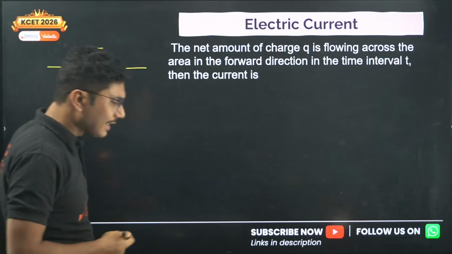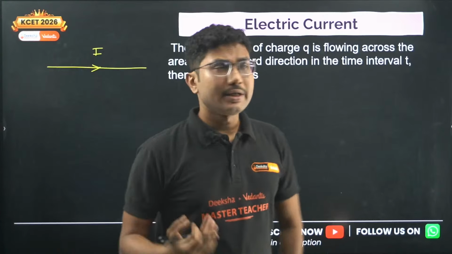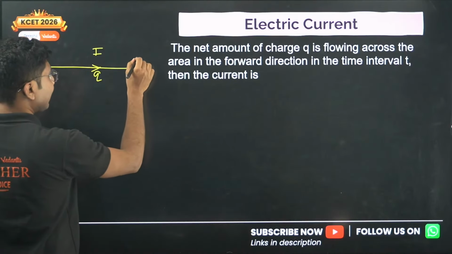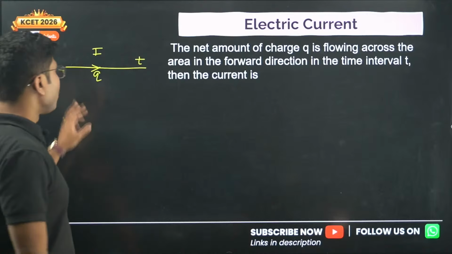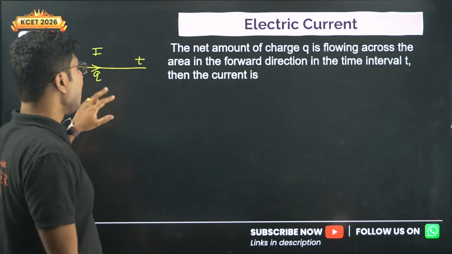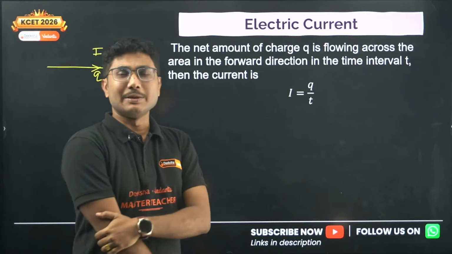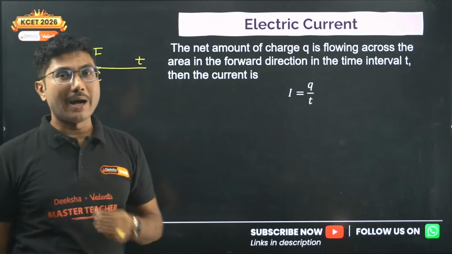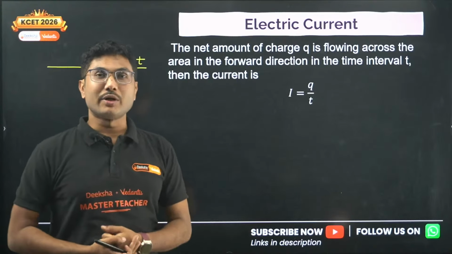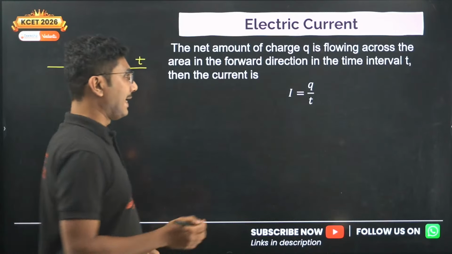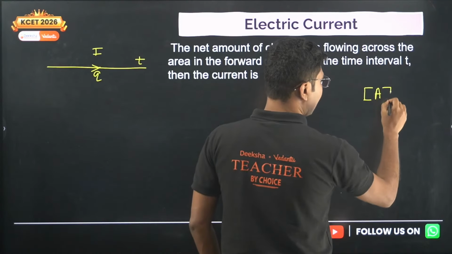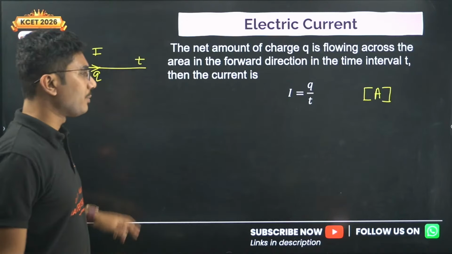Now what is current? Current is basically the flow of charges. So if q amount of charge flows through the conductor in some time t, then the current, in simple words, is given by q by t. The unit of current is ampere, and it's a fundamental quantity, so the dimension of current is A. So the unit is ampere and the dimension is denoted by A. It's one of the 7 fundamental quantities.